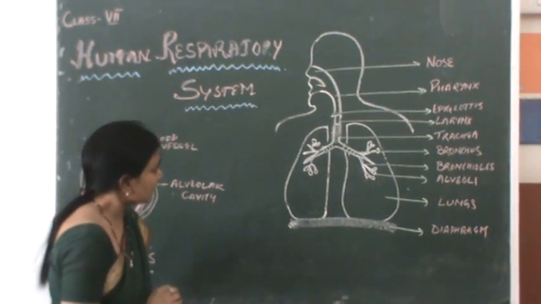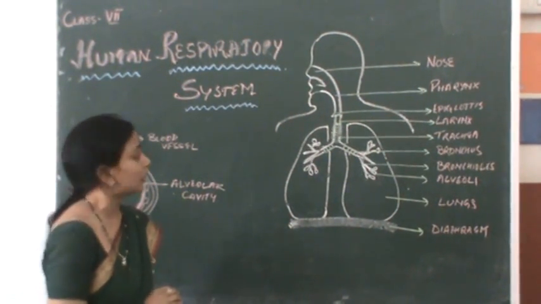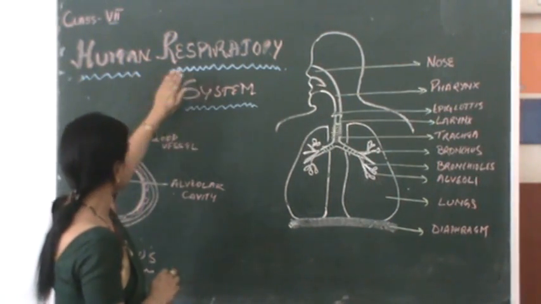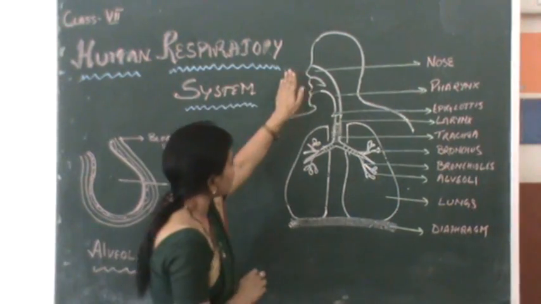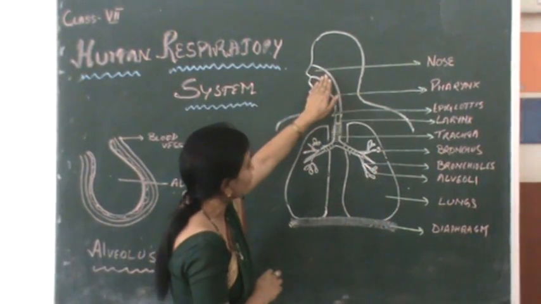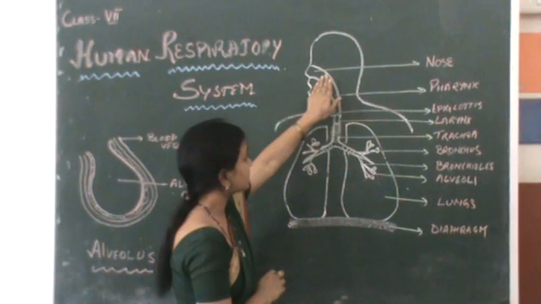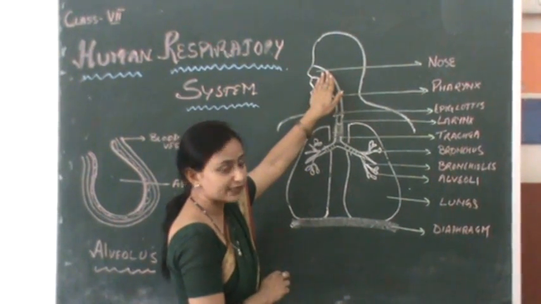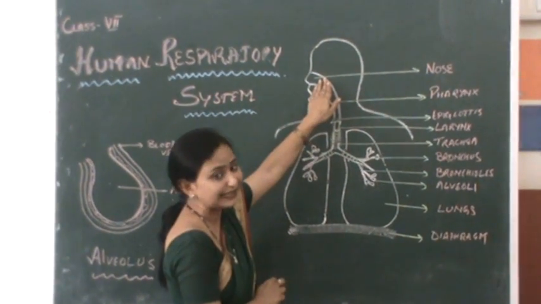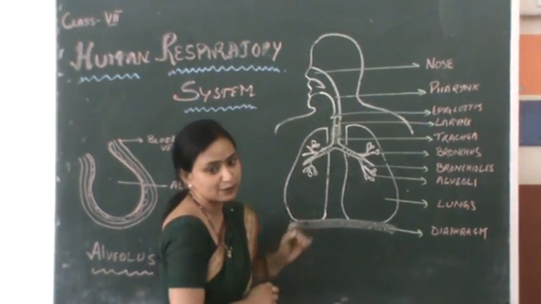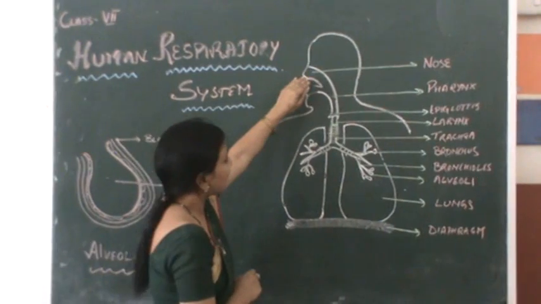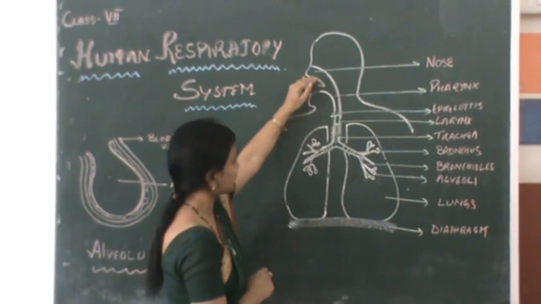Now, let us see how the exchange of gases takes place in the human respiratory system. Air enters through the nose. In the nose, the air gets moist, warm and clean. There is mucus present in the nose that makes the air moist.